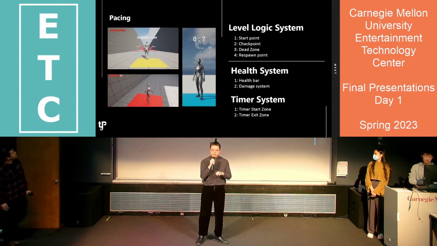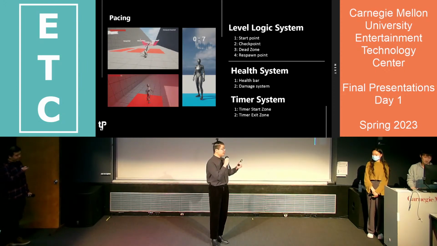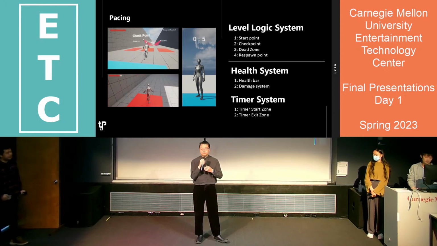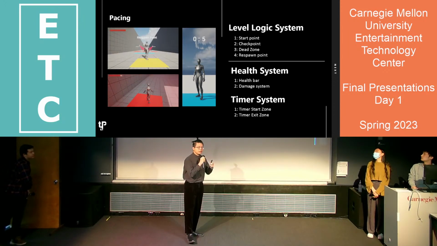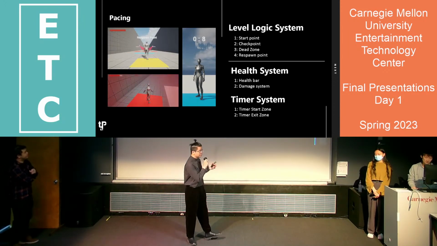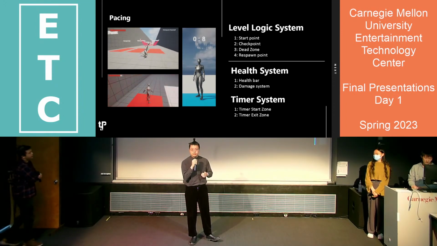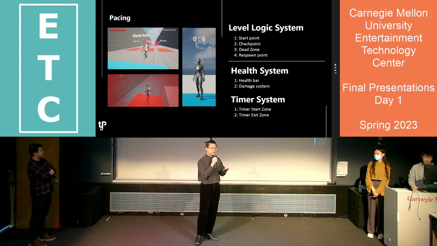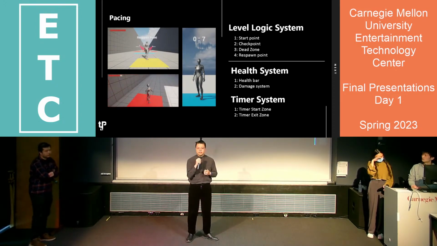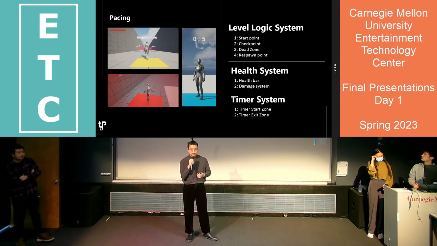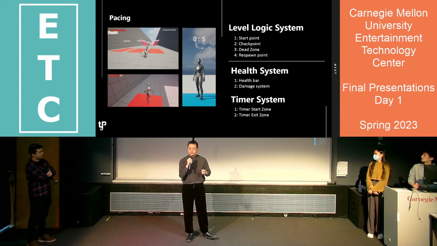We also talk about the modules you can use when doing level design. First, the pacing modules that help you bring in pacing. The first one is the level logic system that allows you to drag and drop checkpoints and respawn points into the level and use them directly. This helps you break down the level into sections. We're also thinking about adding excitement into the pacing, because a non-combat system might lack excitement without combat. So we add a health system and a timer system to bring you the excitement level.